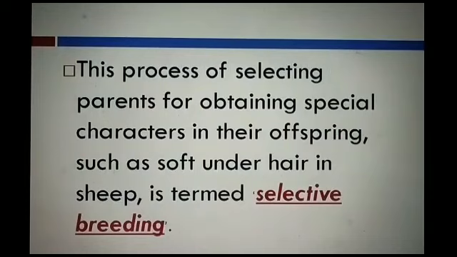This process of selecting parents for obtaining special characters in their offspring, offspring meaning their child, such as soft under hair in sheep, is termed selective breeding. We select the parents according to special characteristics so that their offspring have the same character. So we get sheep which have only soft under hair. That's why this term is called selective breeding.